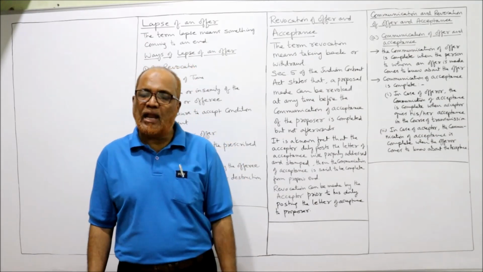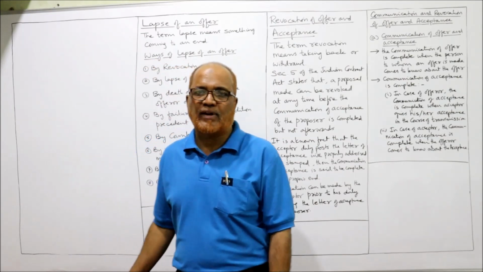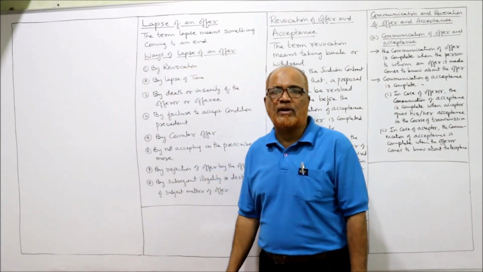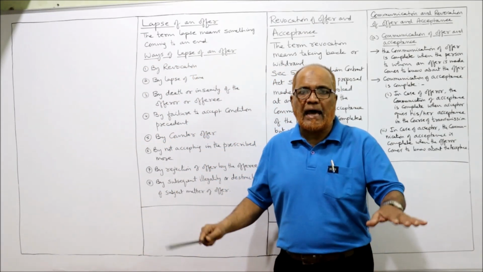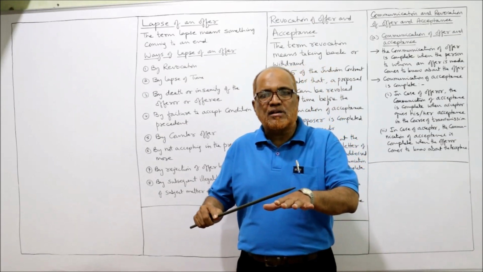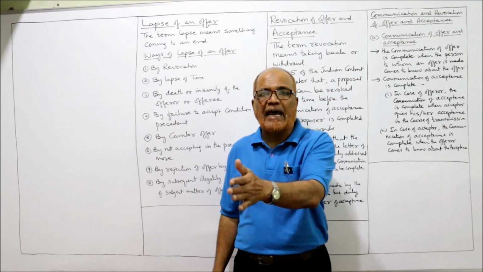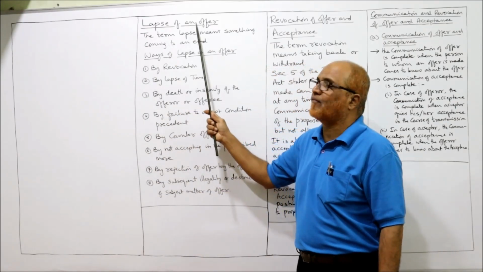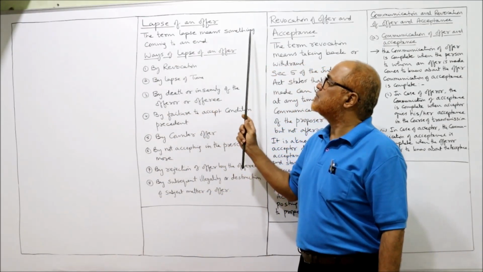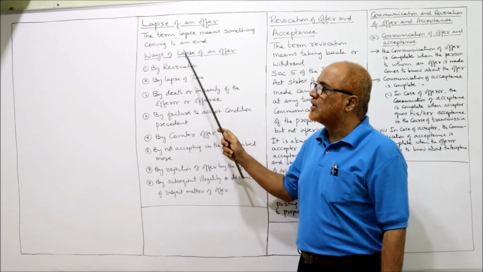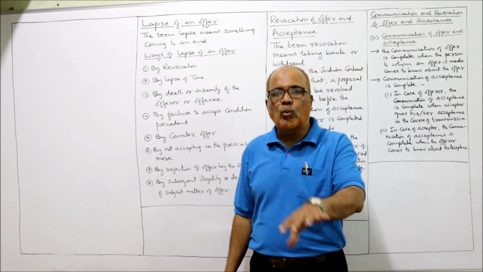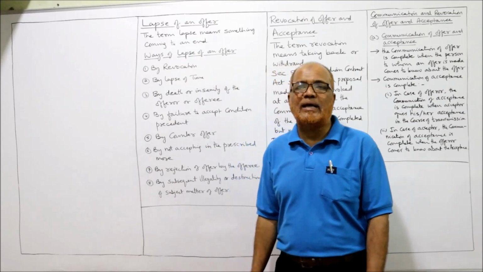Now I am coming to the last and final point on this offer and acceptance, regarding lapse of an offer. Lapse means comes to an end. When the offer comes to an end, that is called lapse of an offer. So what are the ways through which the offer comes to an end?